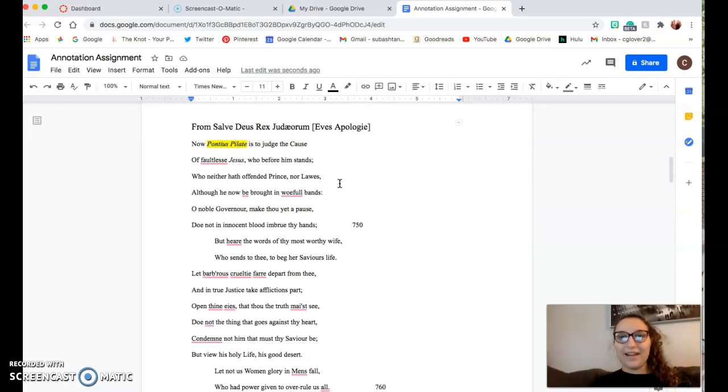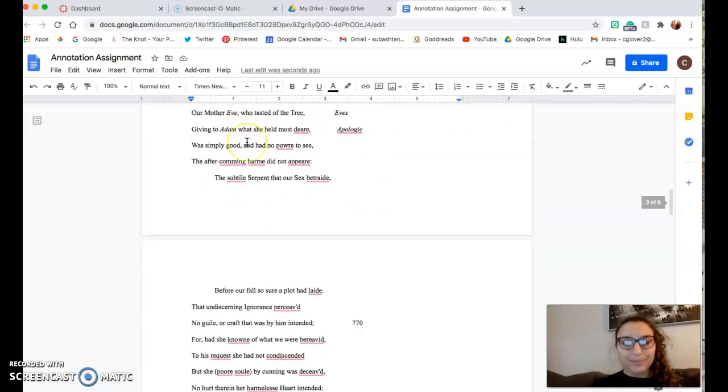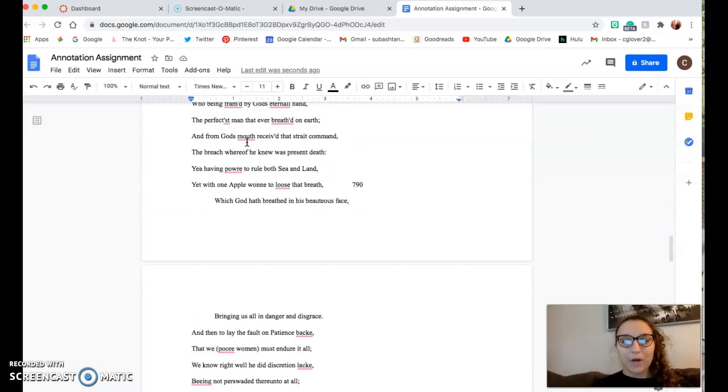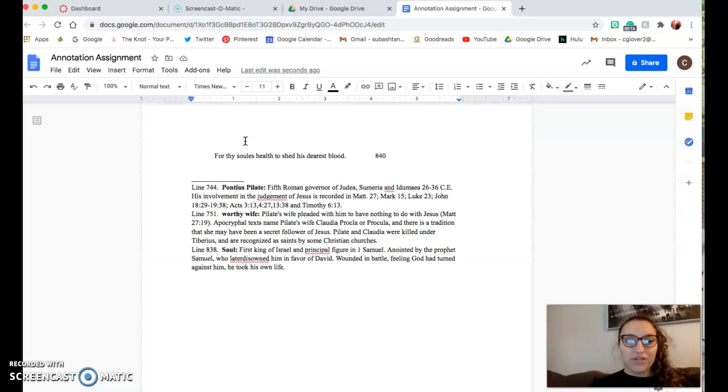Now, there are 2 things that we need to do to annotate this piece of text. You can't just highlight it for no reason. What we need to do is, 1, check the footnotes and see if it tells us who this person is, or 2, define this person or phrase by ourselves. In a lot of poems, there are footnotes. Footnotes are at the bottom of your piece of text and explain different things throughout your text. As we can see, there are some footnotes right here.